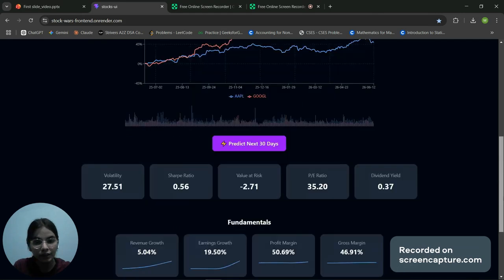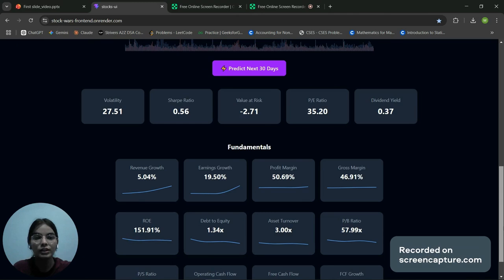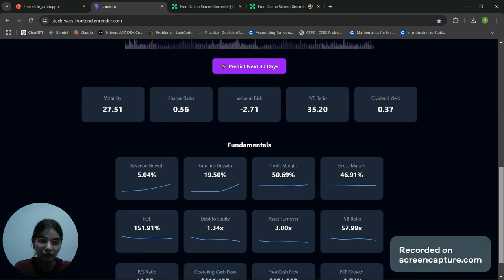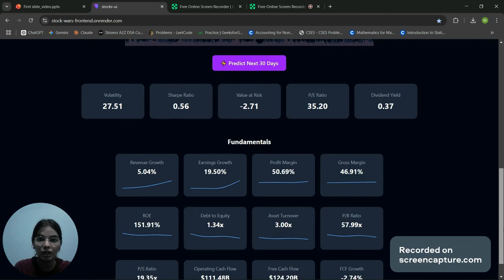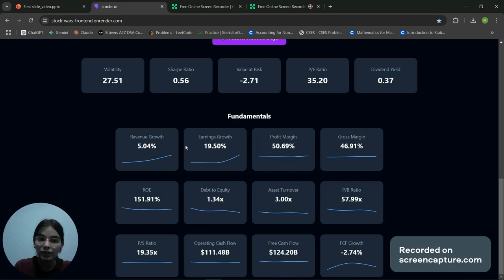Also, here you can see we have so many financial value calculations that an investor needs to check before investing in a company. We have volatility, that is the risk, and Sharpe ratio, value at risk, P/E ratio, dividend yield, and so much more. And also we have the fundamentals, like how is the growth, how is the profit margin in the company, and how is the cash flow in the company. We can see all of that, asset turnover.